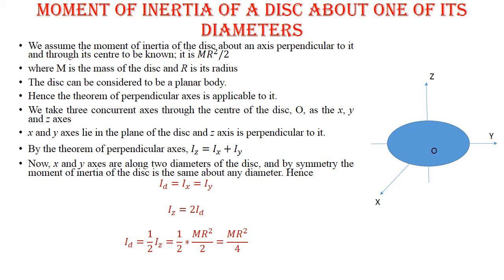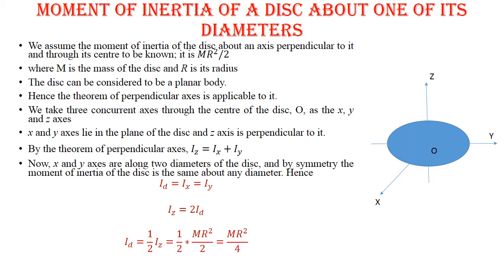The disc can be considered to be a planar body. Hence, the theorem of perpendicular axis is applicable to it. We take three concurrent axes through the center of the disc O as x, y and z. X and y axes lie in the plane of the disc and the z axis is perpendicular to it. By the theorem of perpendicular axis, Iz is equal to Ix plus Iy.